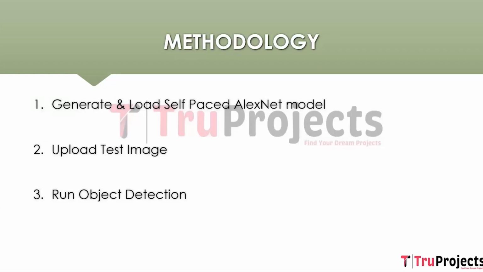This module involves the creation and loading of the self-paced AlexNet model. The process likely includes the following steps. The AlexNet architecture is initiated, possibly using a deep learning framework like TensorFlow or PyTorch. The self-paced learning strategy is applied here. The model starts by training on simpler objects or images with lower complexity.